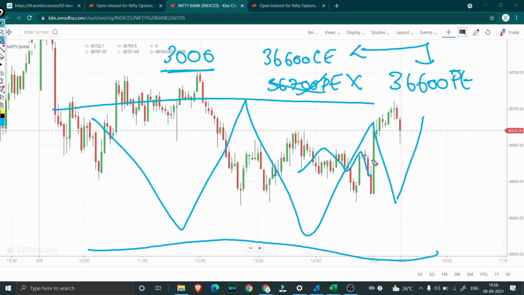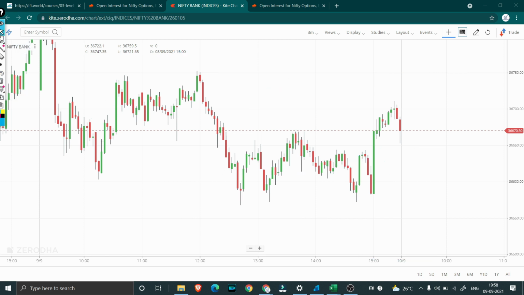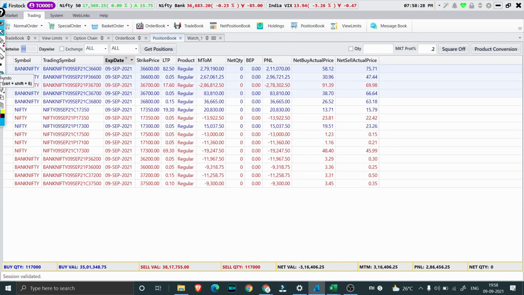And finally around 3 o'clock, we saw a huge jump in the market. So actually before 3 o'clock, around 2:55, this M2M was around 3,87,000. So we were on the verge of hitting 4 lakh. But when that particular bounce took place, we lost most of our profit. So if we were actually holding the same old position, we would have done way better.